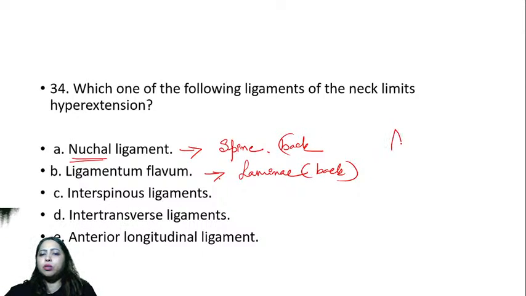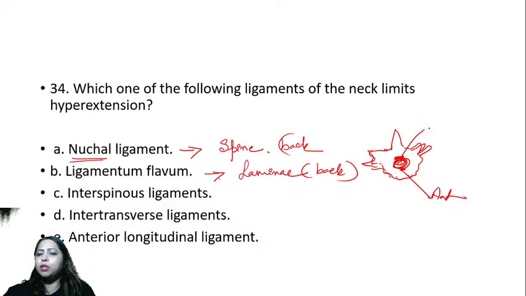So if this is your vertebral body, and you have this, what is this ligament? This is anterior, and this would be posterior.